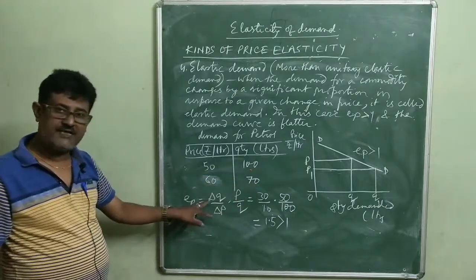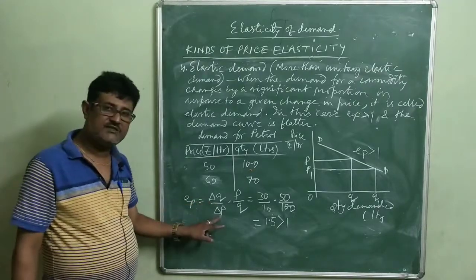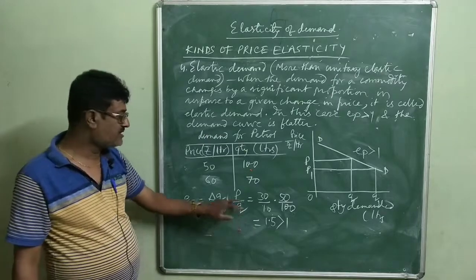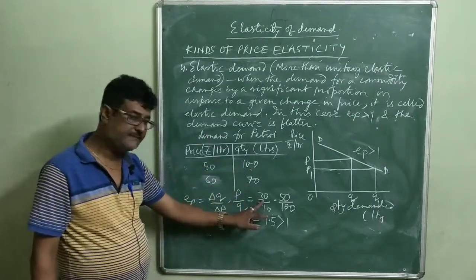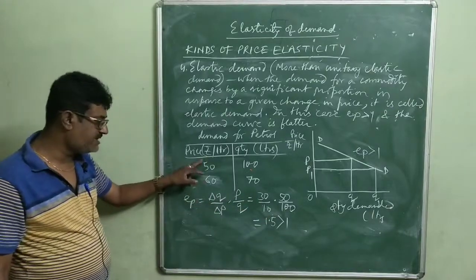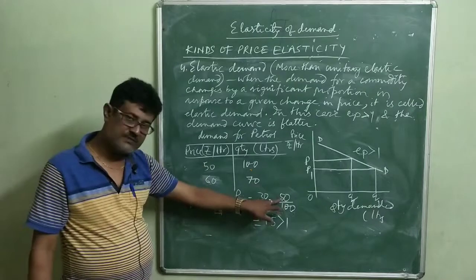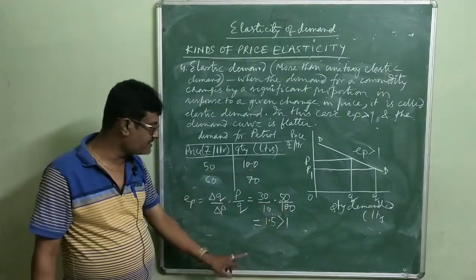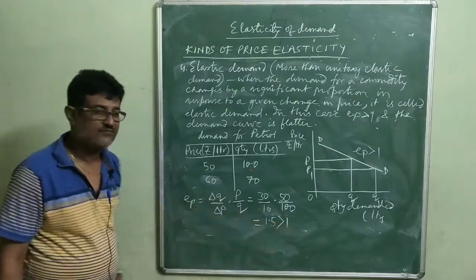So here price elasticity of demand is equal to change in quantity demanded by change in price into initial price by initial quantity. Change in quantity demanded is 100 minus 70, that is 30. Change in price is 60 minus 50, that is 10. By initial price rupees 50 divided by initial quantity 100, that is equal to 1.5, which is greater than 1.